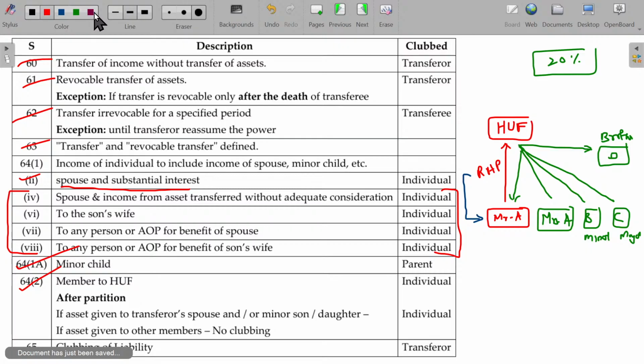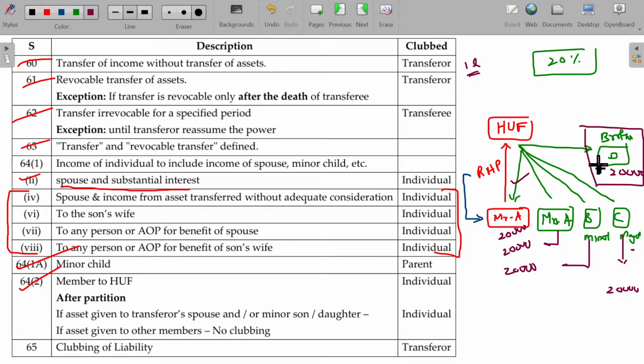Now, this remains as it is, no problem. His own share: probably 1 lakh is earned from the residential house property. In that, 20,000 rupees is the rent for Mr. A, he can enjoy. What about Mrs. A? That can be clubbed. What about B? Can be clubbed. What about C? No, it is not required to be clubbed. Now he is an independent major. Brother, independent major, not required to be clubbed. This will be taxable only in the hands of the brother. This will be taxable only in the hands of son C.